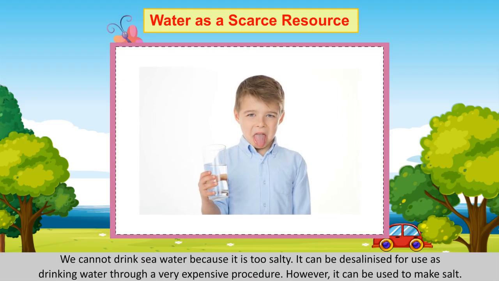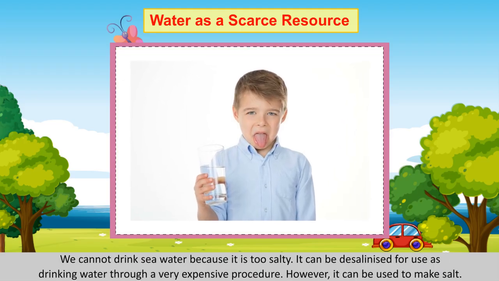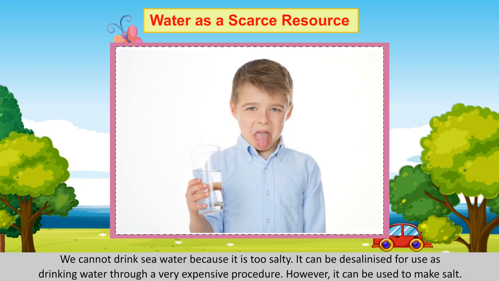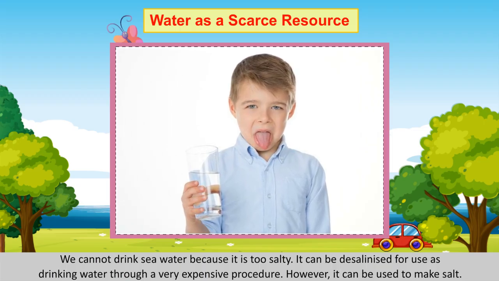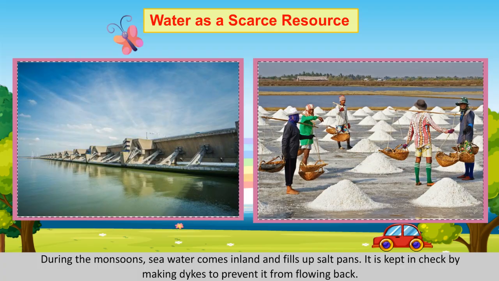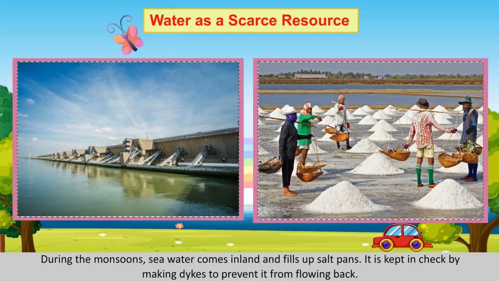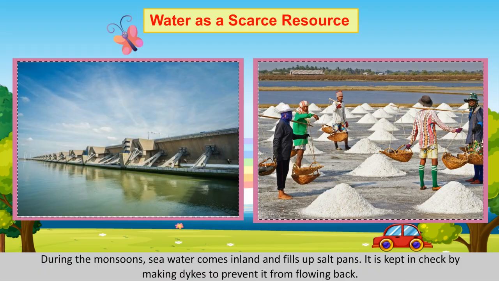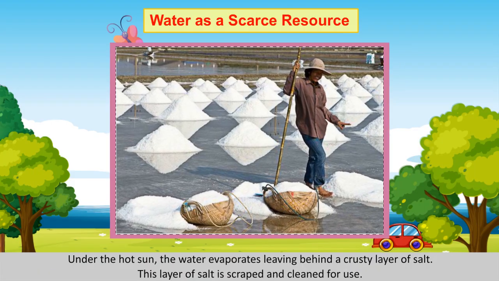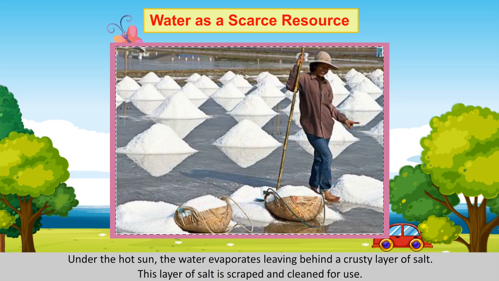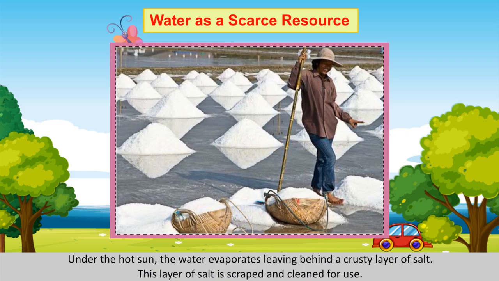We cannot drink seawater because it is too salty. It can be desalinized for use as drinking water through a very expensive procedure. However, it can be used to make salt. During the monsoons, seawater comes inland and fills up salt pans. It is kept in check by making dikes to prevent it from flowing back. Under the hot sun, the water evaporates, leaving behind a crusty layer of salt. This layer of salt is scraped and cleaned for use.